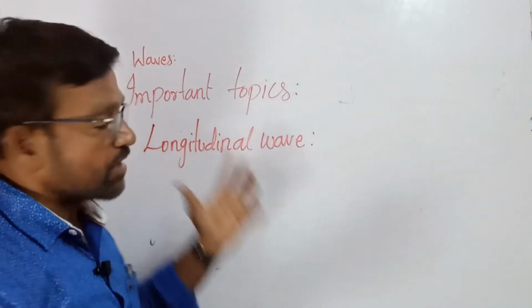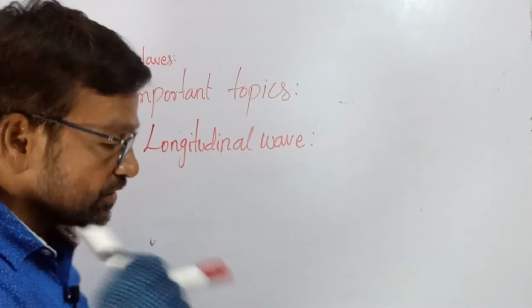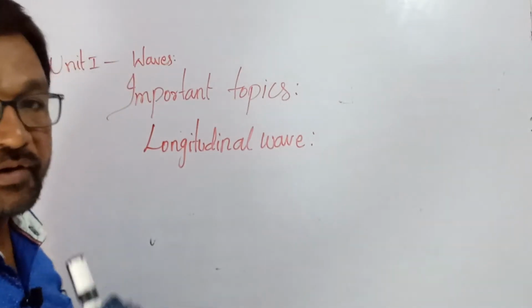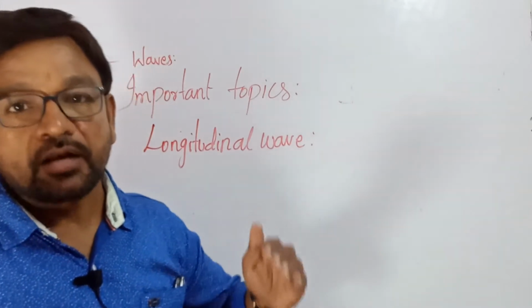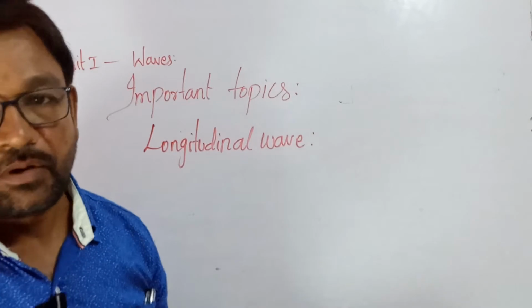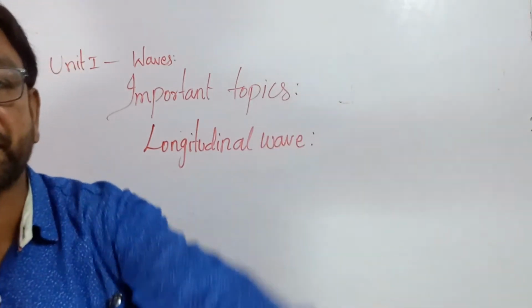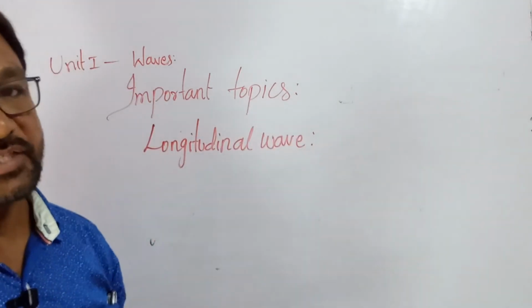Actually, what is a transverse wave? I told you, if the constituents of the medium oscillate perpendicular to the propagation of the wave, then those are said to be transverse waves.